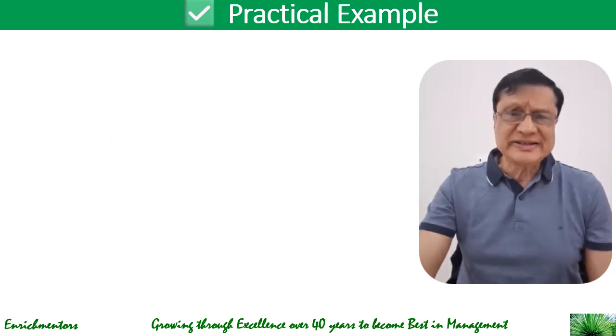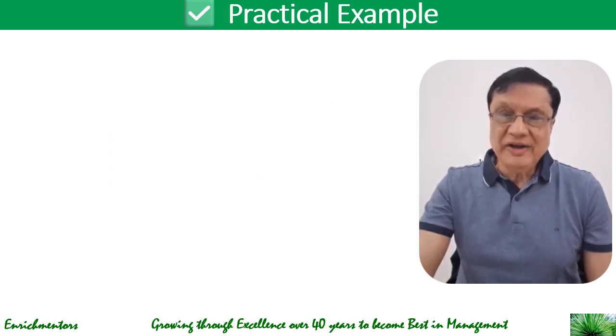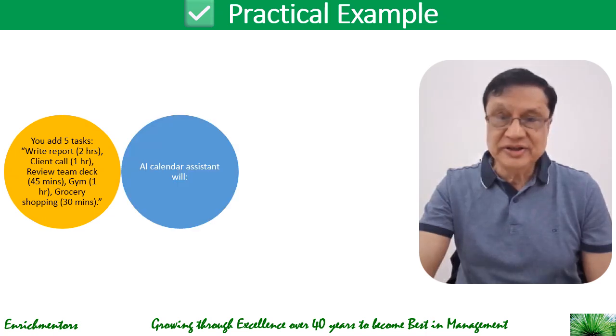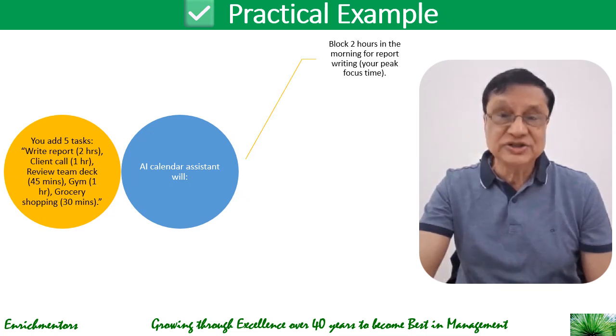So let's take a look at an example of this happening. You have 5 tasks that you add: write report, which will take 2 hours, client call, 1 hour, review team deck, 45 minutes, gym, 1 hour, grocery shopping, 30 minutes. Now, the AI calendar assistant will start scheduling them based on your priorities and preferences. The way it will do it could look like this. It will block 2 hours in the morning for report writing. That's your peak focus time.